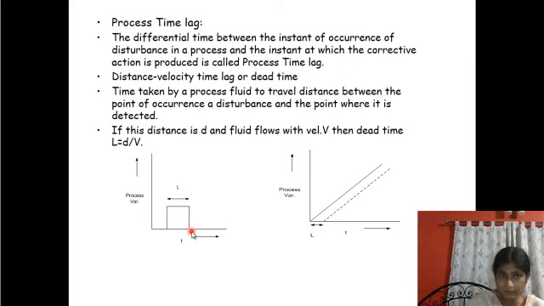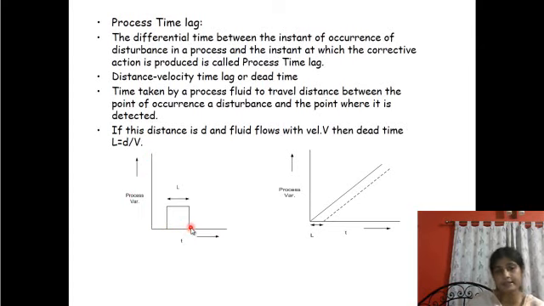And there are two stages of process time delay or process time lag. First is distance velocity time lag or dead time, and the next part is transfer time lag. Distance velocity time lag or dead time is the time taken by the process fluid to travel the distance between the point of occurrence of a disturbance and the point where it is detected. This diagram is typically for distance velocity time lag, not for the overall process time lag.